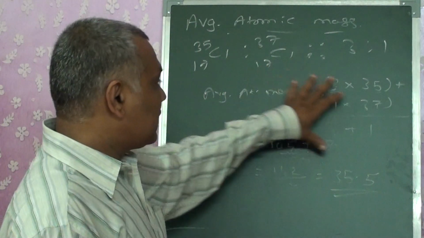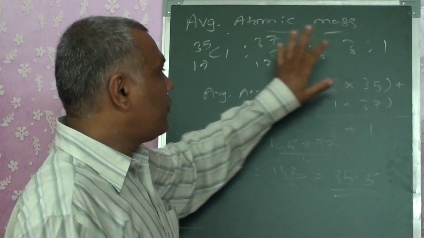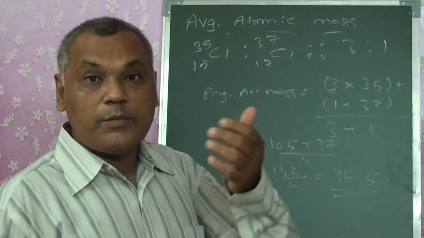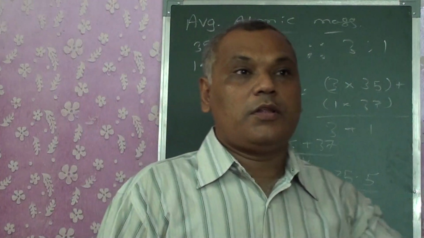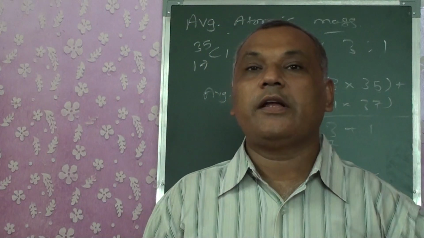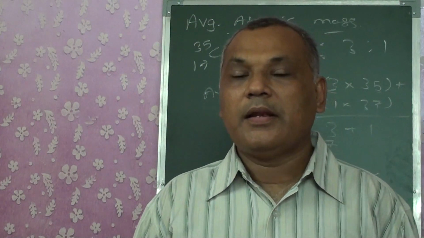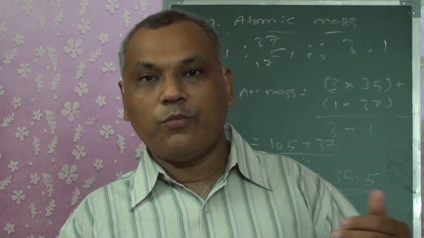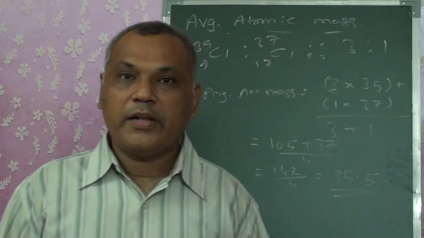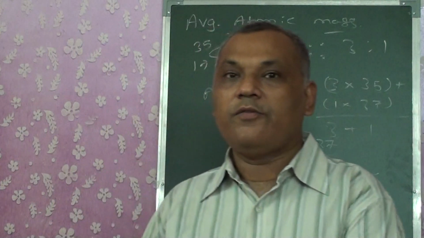Now the ratio is given to me, and I got that answer. Similarly for other isotopes, they might ask you for the average atomic mass, like boron-10 and boron-11, or argon-38, 39, 40.